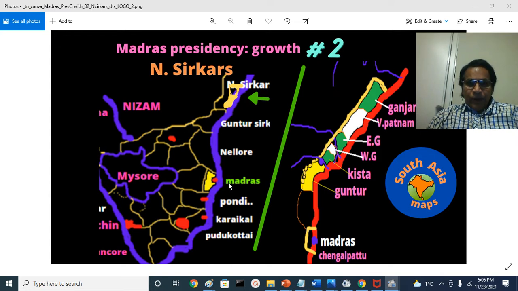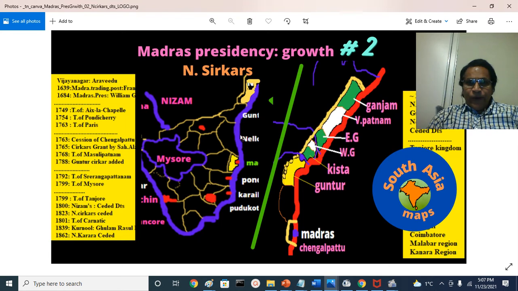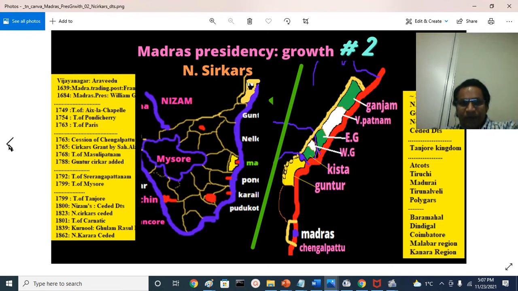In part 1, we discussed growth of Madras Presidency from Madras trading post plus Fort St. George and acquisition of Chengalpattu district. This is Chengalpattu district surrounding Madras urban area. That was in part 1. In part 2 today, we will be talking about the Northern Sirkars.